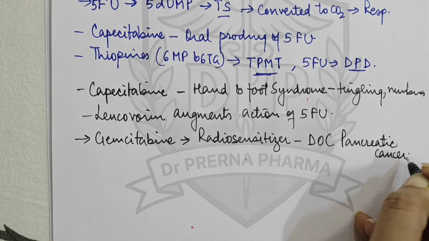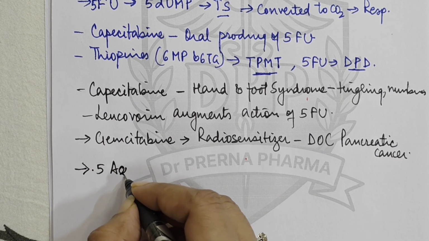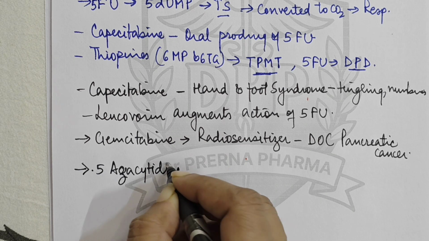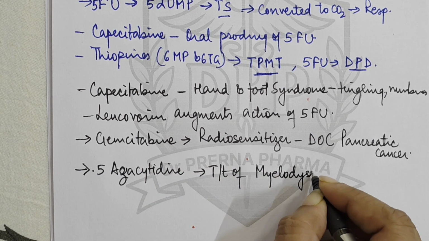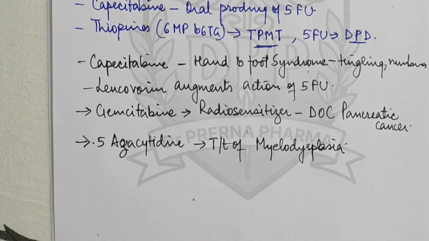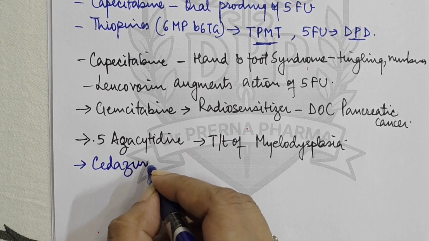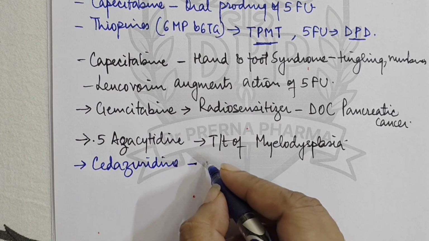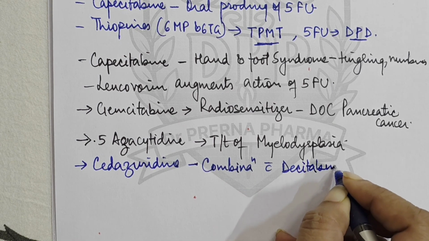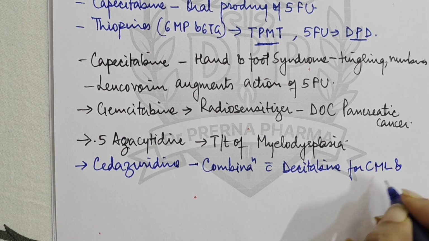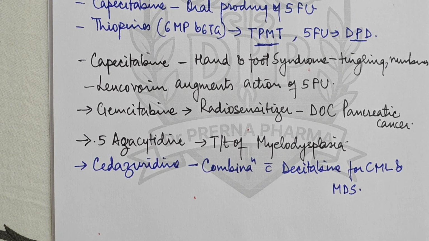pancreatic cancer, right? Then there is another drug, 5-azacitidine. This is used for treatment of myelodysplasia, right? And there is one more drug, cedazuridine. This is basically used in combination with decitabine for chronic myeloid leukemia and myelodysplastic syndrome, right? So these are the drugs which we have studied in pyrimidine analogs.